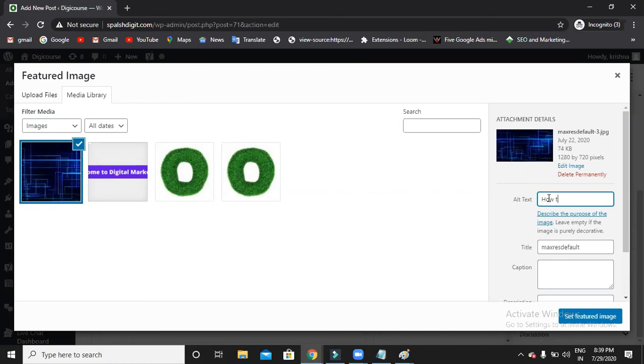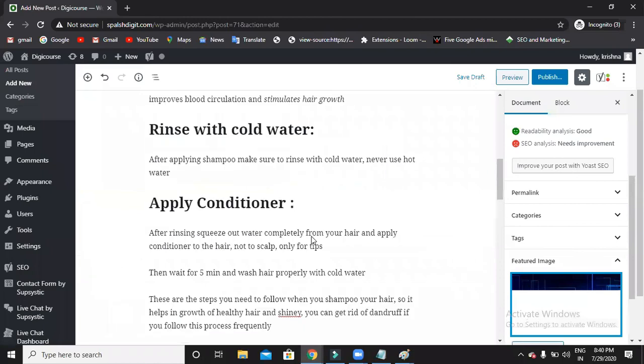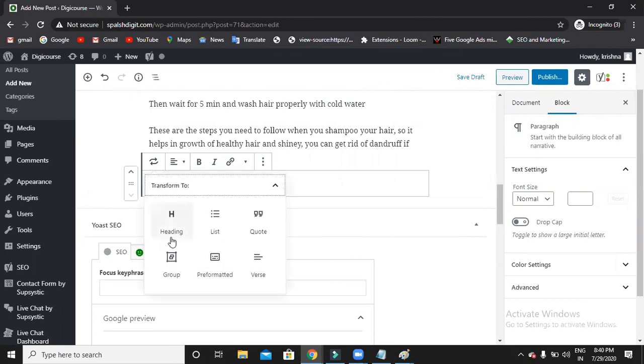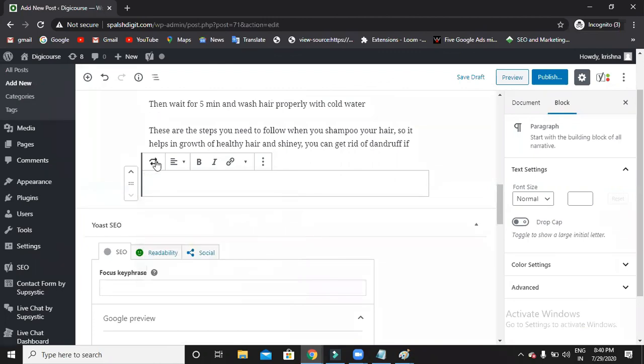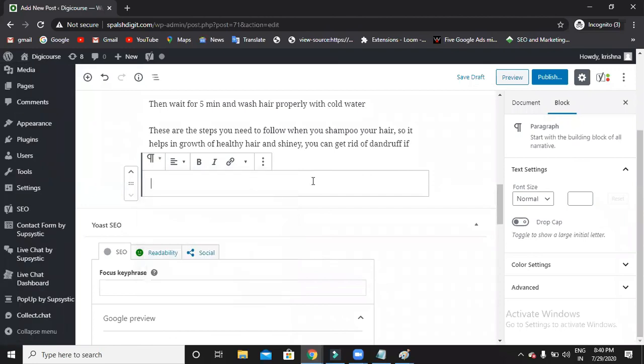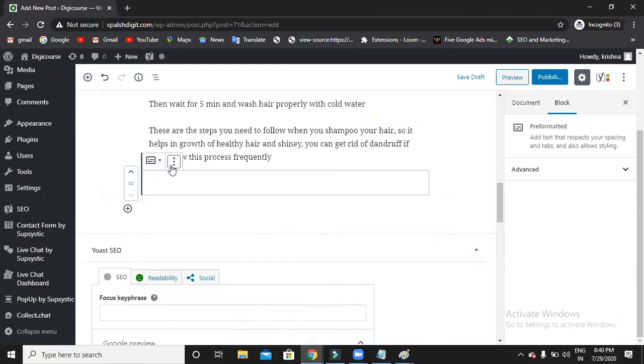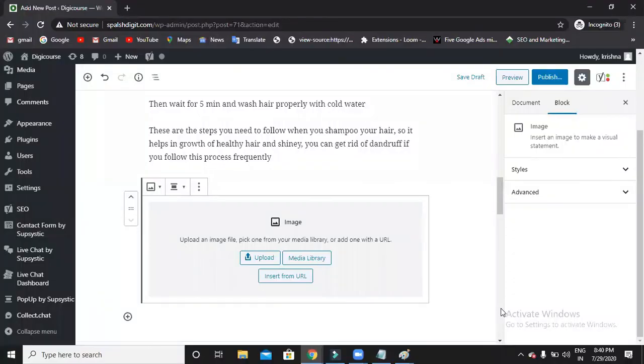So how to shampoo. This is what alternative text is. If you want to use an image within this content, you can use it. Here you have an option where you can upload, or else you can use one from the media library.